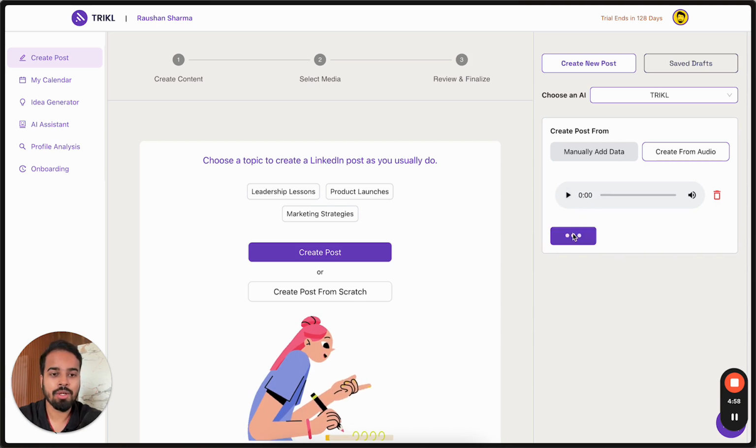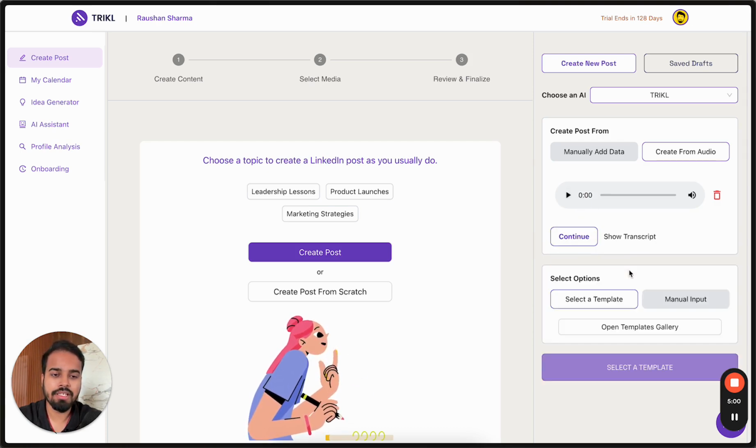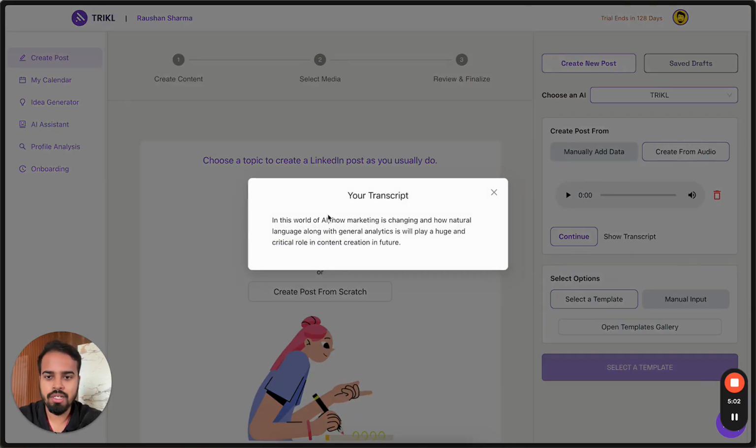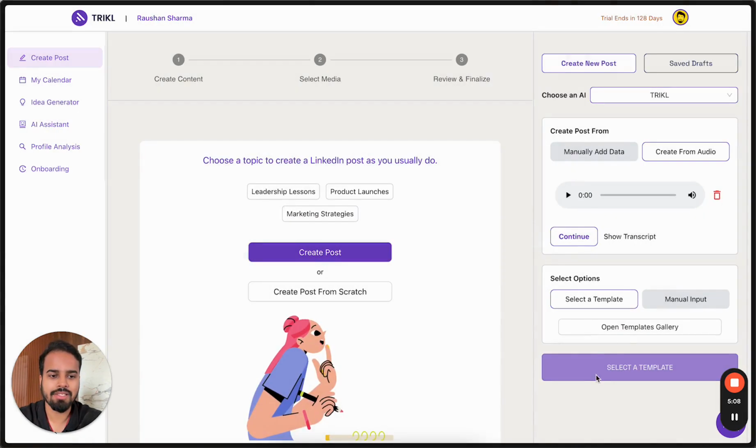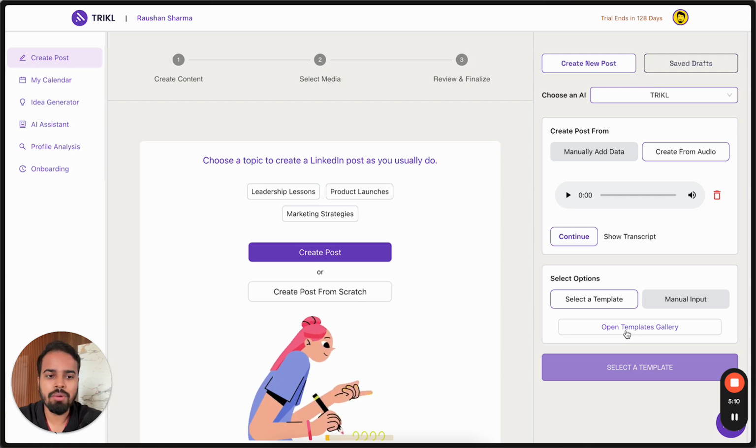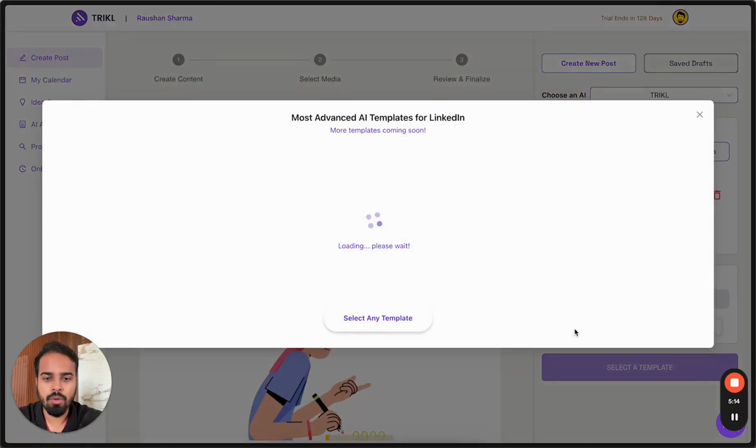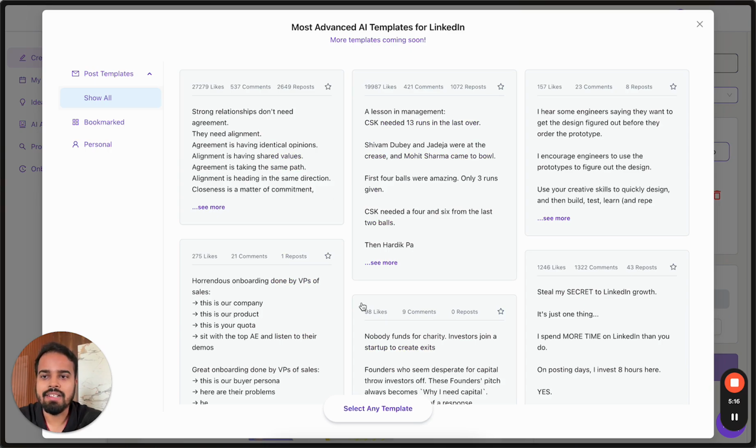So I have already recorded. Just click on continue and it will show you a transcript. If you want, you can change that by copy and pasting it in manually add data, but I think it's okay. So now it's asking me for a template. So I can click on open template gallery and there are so many good templates which I can choose from.